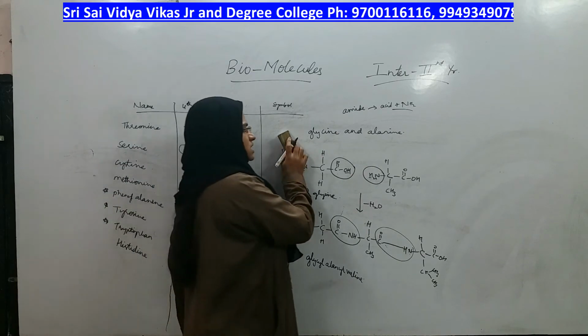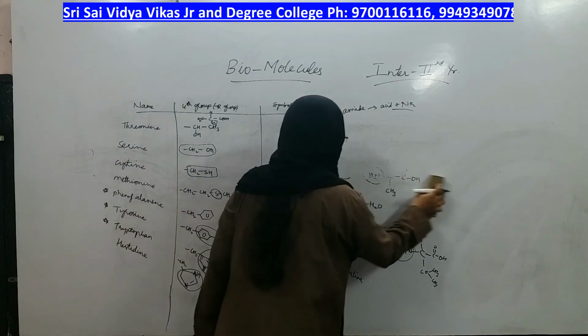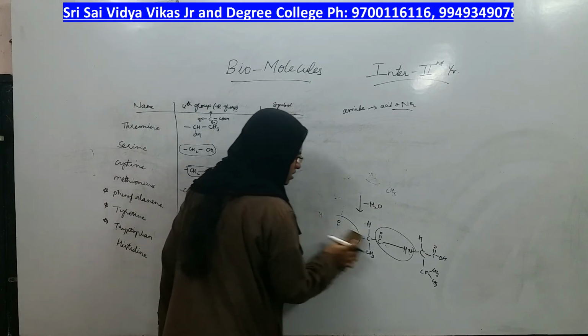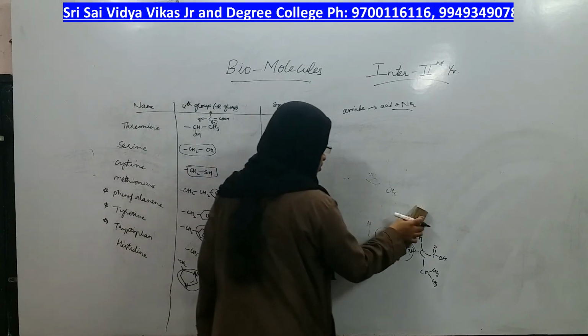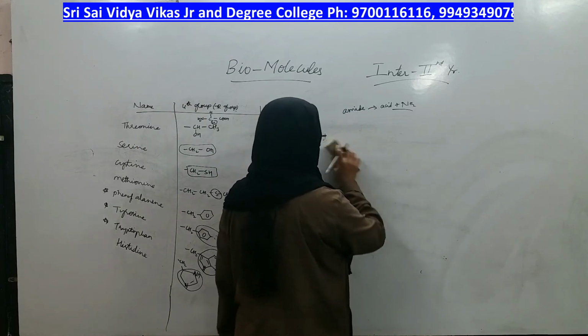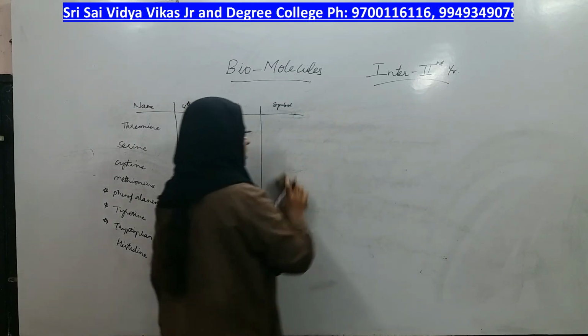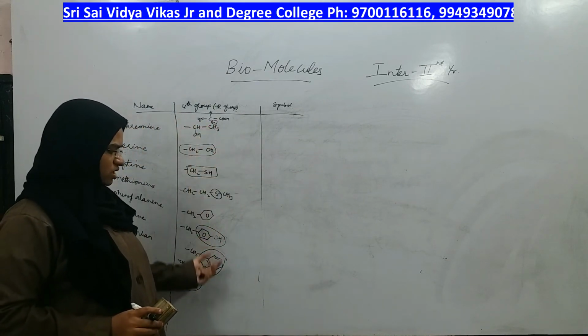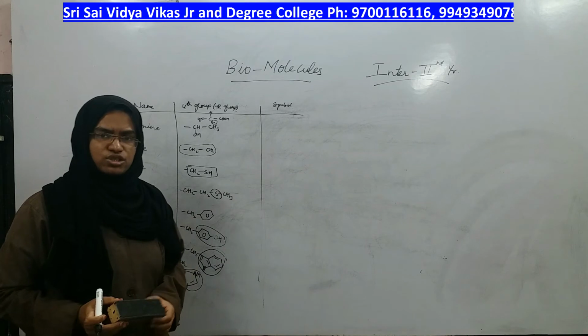Now what we will see, we have seen so many structures of amino acids, but just like glucose doesn't exist in the form of a linear structure, as I told, in the same way amino acids also will not occur in these structures in their original form.